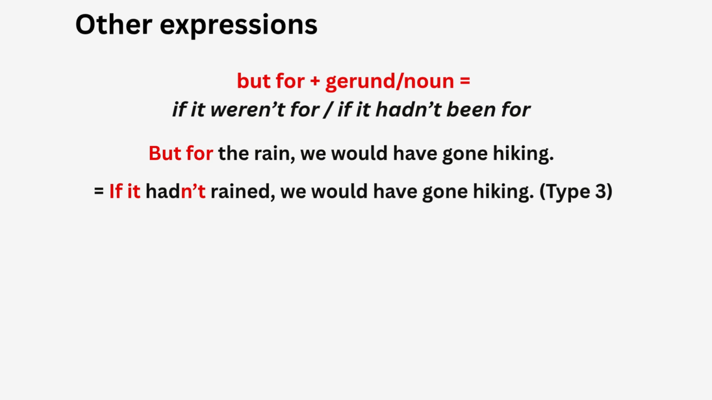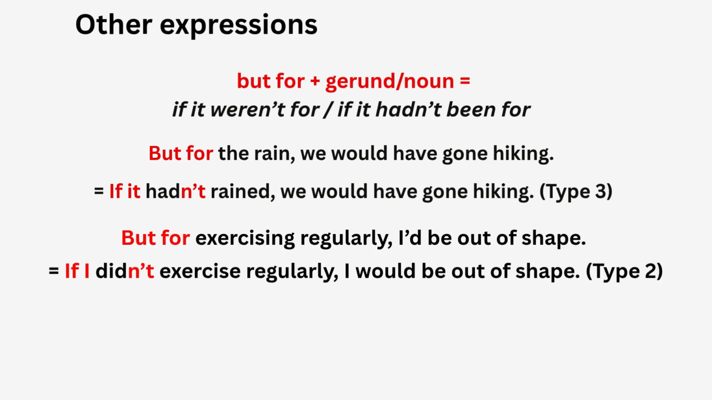"But for," prepositional phrase. Okay, so "but for exercising regularly, I'd be out of shape." "If I didn't exercise regularly, I would be out of shape." This is type 2, but I actually do exercise regularly. That's why I'm in good shape. So you can see this "but for" structure is more advanced and more formal maybe.